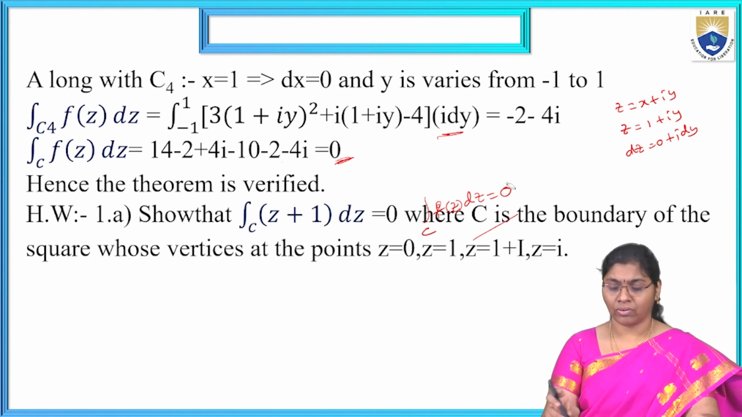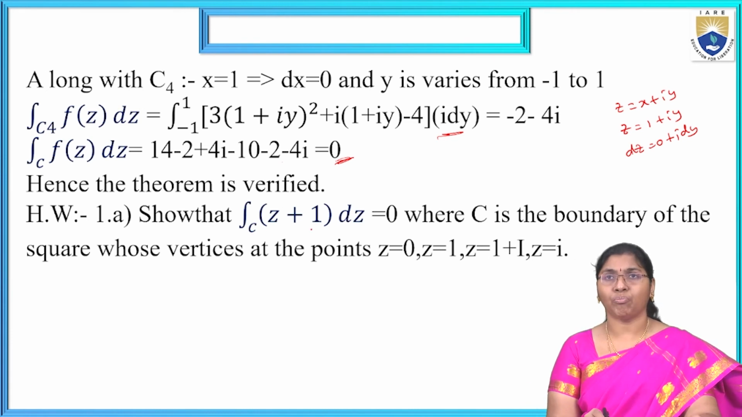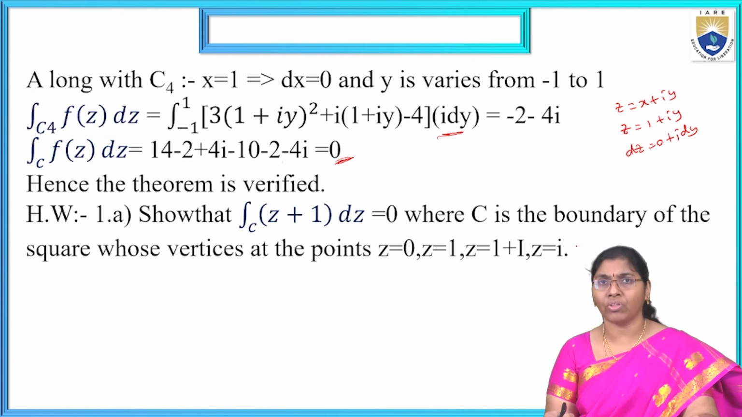Now the another one. Similarly, here also we are using that. Integral over c of z plus 1 dz equal to 0, where c is the boundary of the square whose vertices are at the points z equal to 0, z equal to 1, z equal to 1 plus i, z equal to i. Total this one, we condition like that.